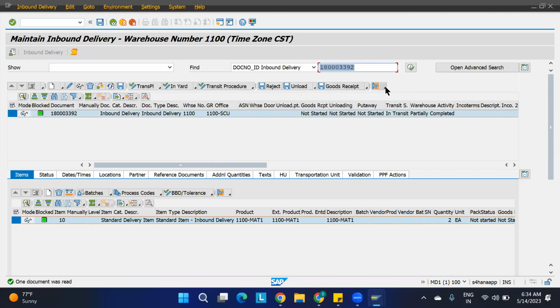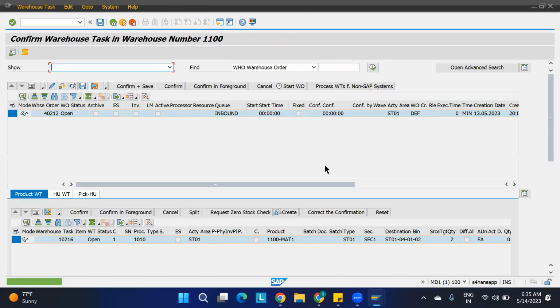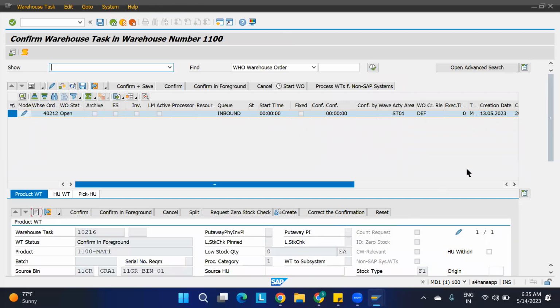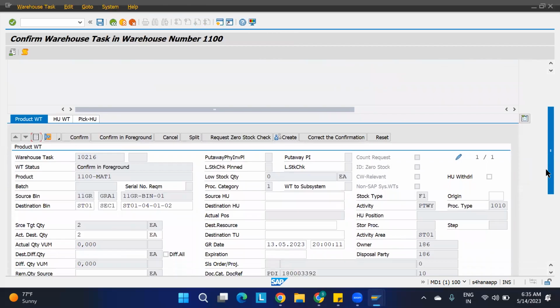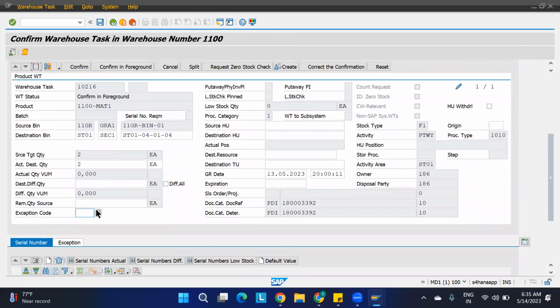To the warehouse task. Okay, here I go into the foreground. I'll change this. Exception code, check it. No values found. Or else we'll use some different one.